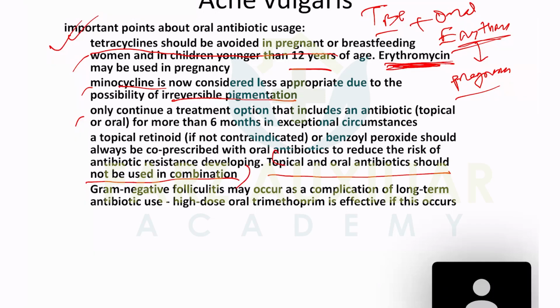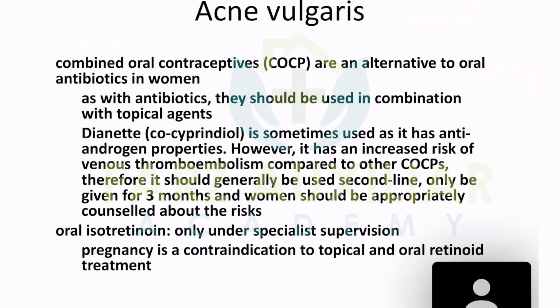There are some alternatives you need to know. Combined oral contraceptives are an alternative to oral antibiotics. This is very important: co-cyprindiol, Dianette, because it has anti-androgen properties. You should remember this name, co-cyprindiol. So for acne, the contraceptive we should use is co-cyprindiol, only this.